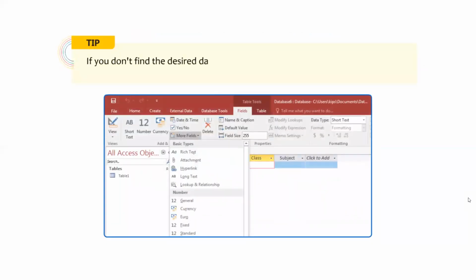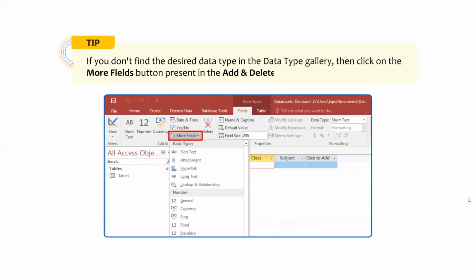Let me give you a tip. If you don't find the desired data type in the data type gallery, then click on More Fields button present in the Add and Delete group.